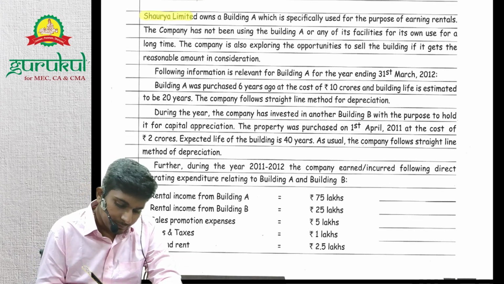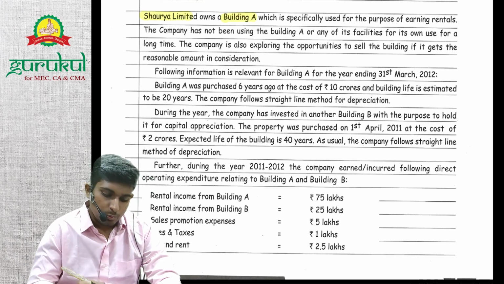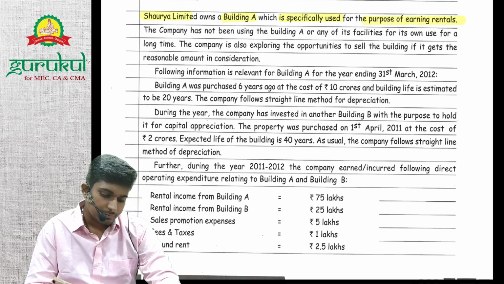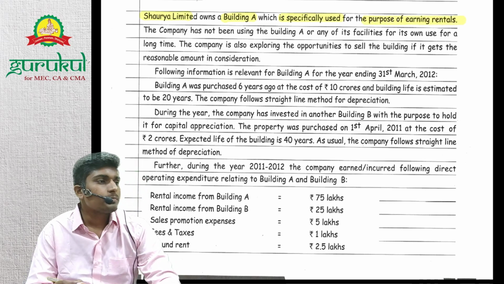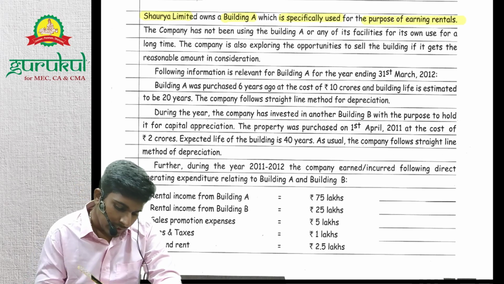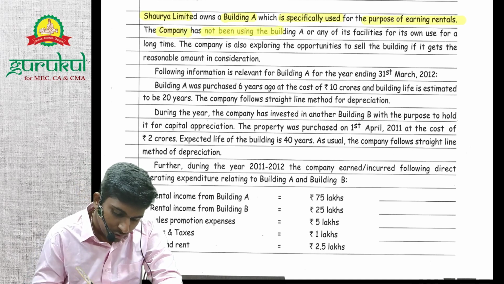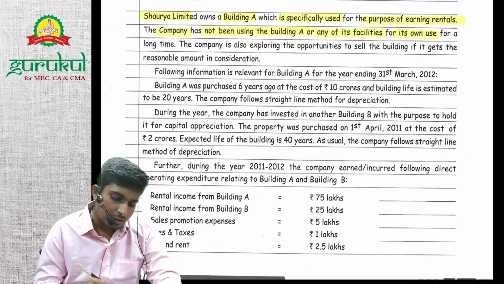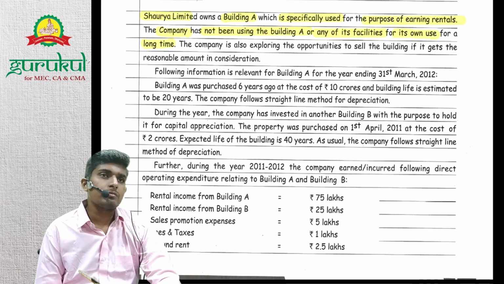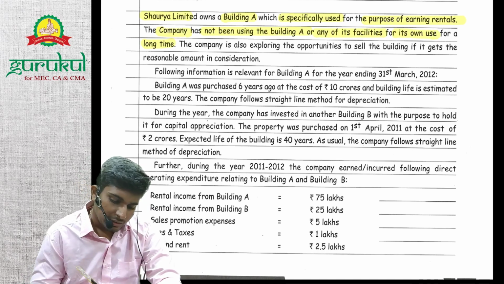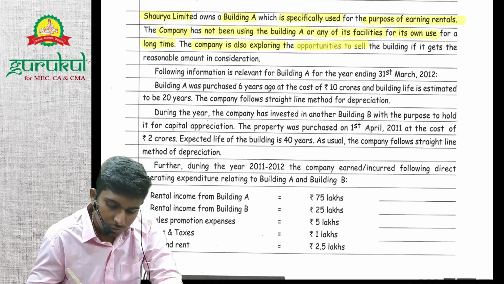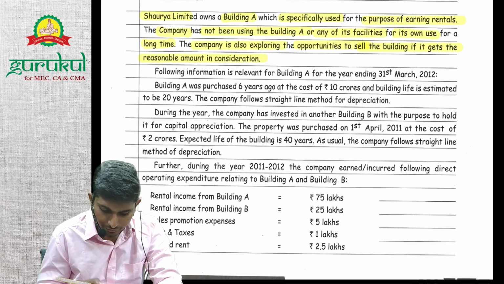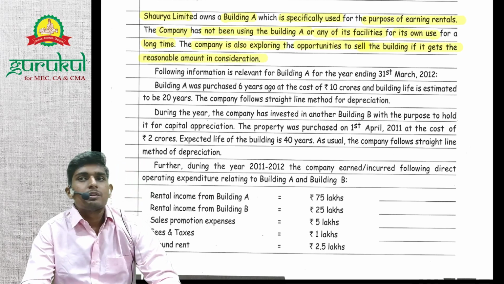Shoria Limited owns a building A, which is specifically used for the purpose of earning rentals. So it is an investment property. The company has not been using building A or any of its facility for its own use for a long time. Okay, we know it because it's an investment property. The company is also exploring the opportunities to sell the building if it gets a reasonable amount of consideration. The company is looking to sell the building.